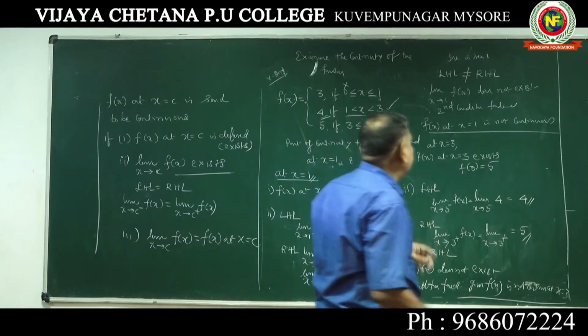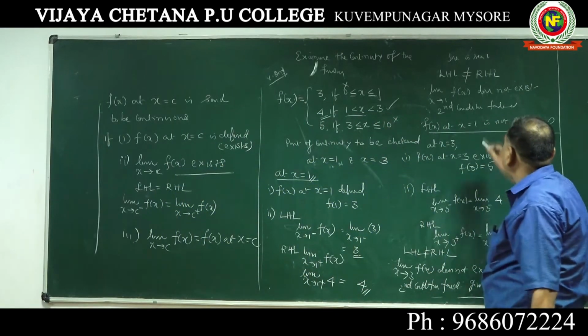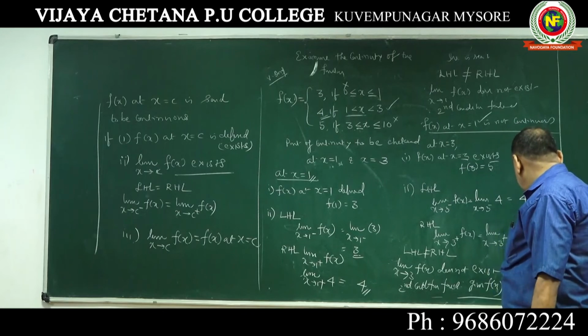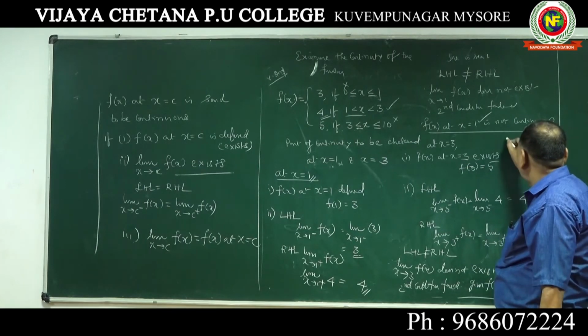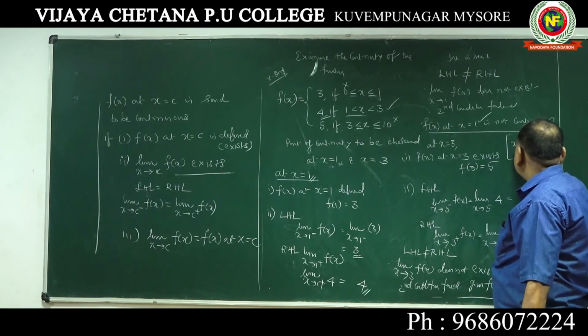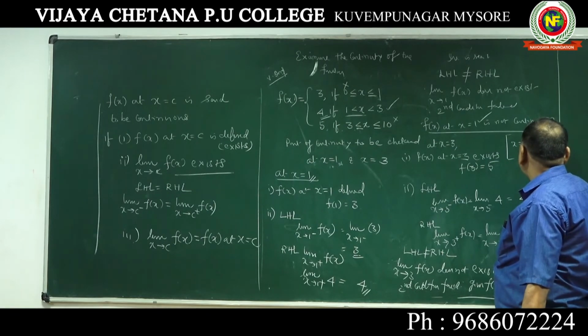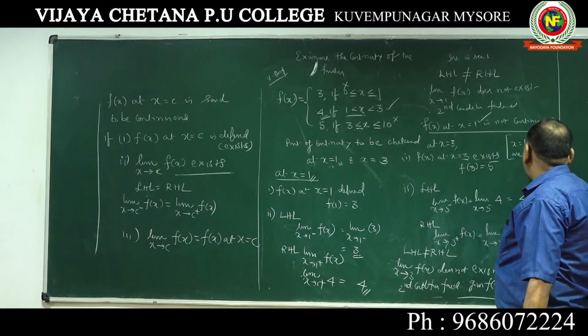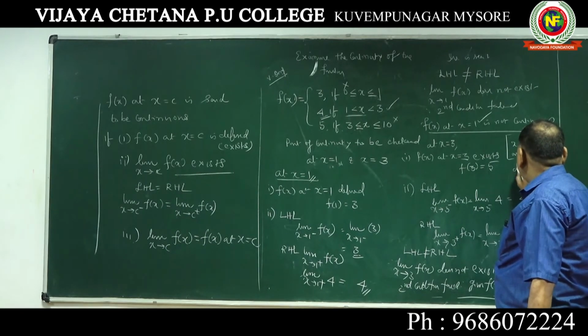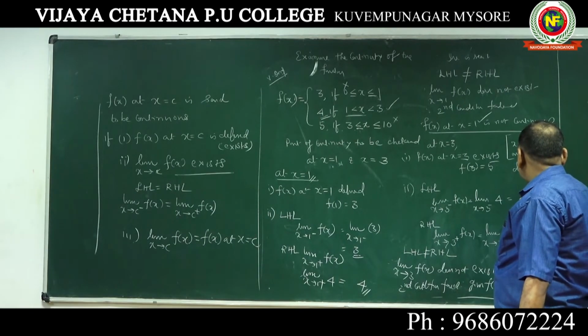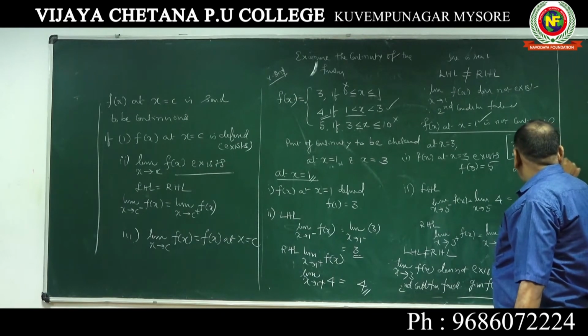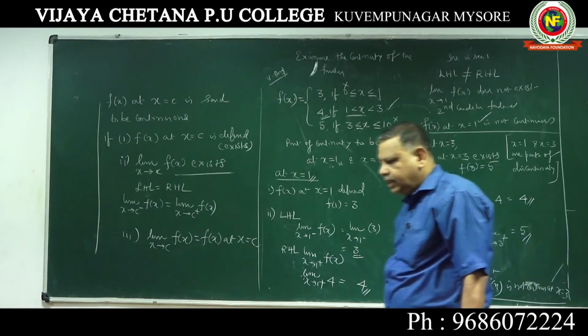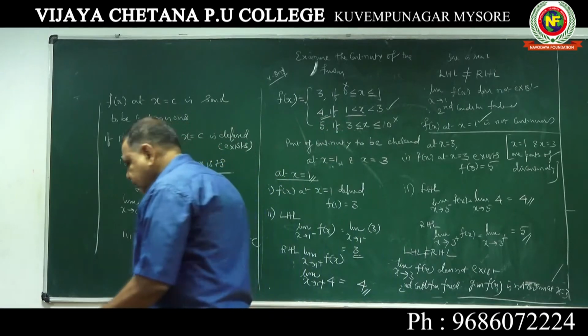So there are 2 points of discontinuity: x equal to 1 and x equal to 3. So what final answer should we write? x equal to 1 and x equal to 3 are points of discontinuity. We should write points of discontinuity. Understood? Now I will explain again.